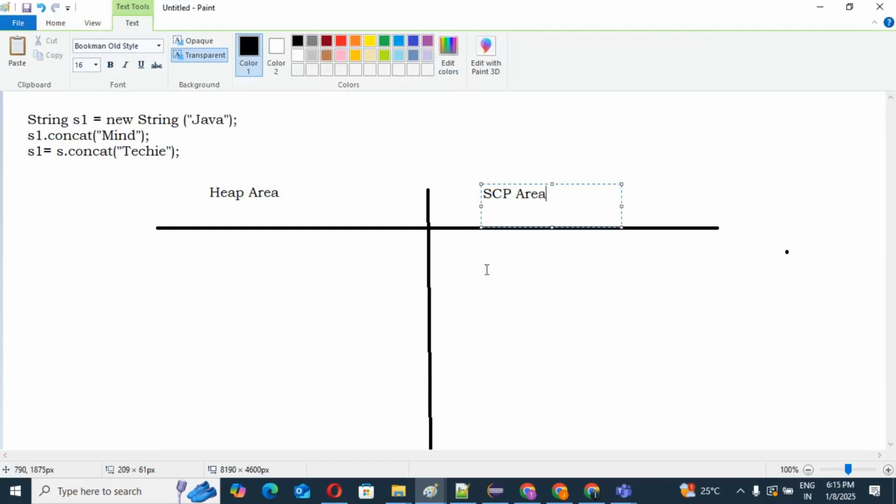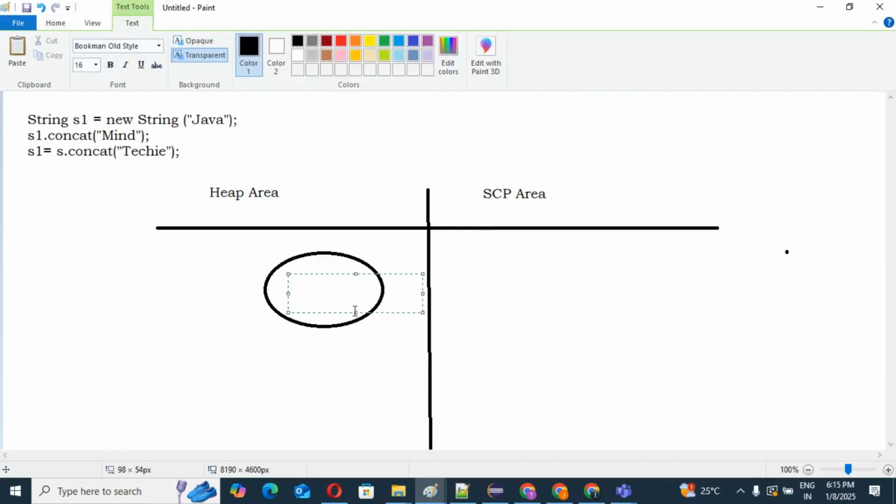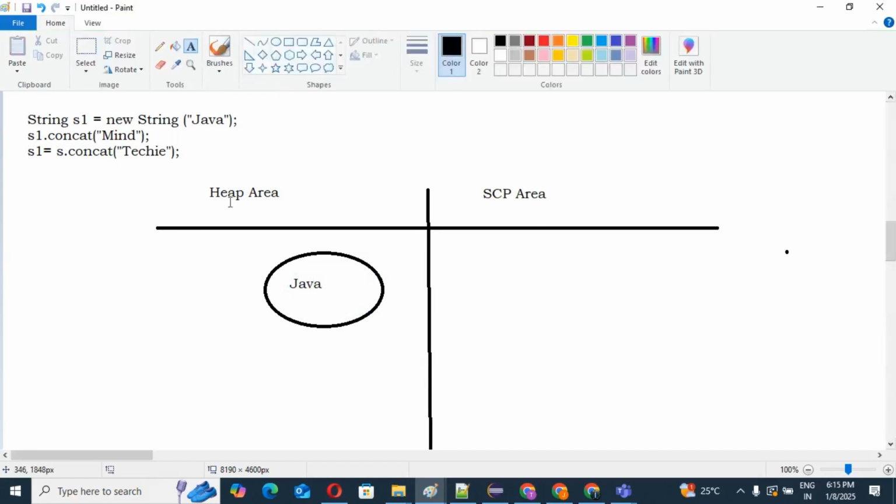The main important thing is understanding how an object is created and in which part of memory. For the first line, as I mentioned many times, wherever you create an object with the new keyword, two objects are created: the first in the heap area and the second in the SCP area. So I create one object in the heap area, that is Java.